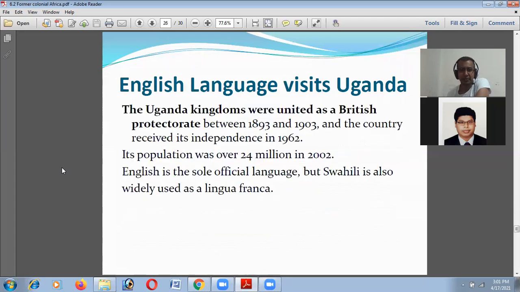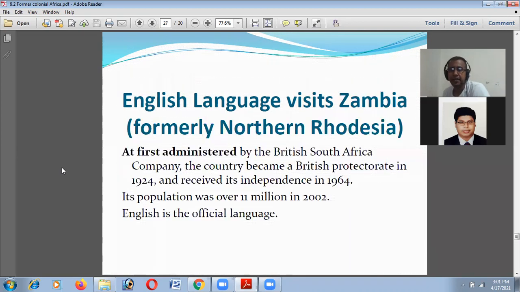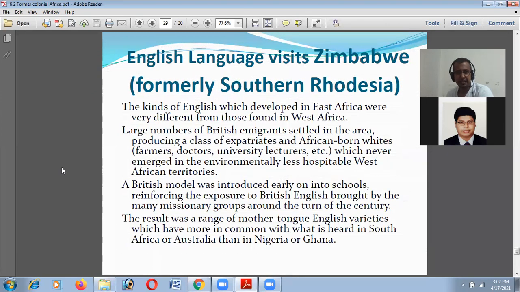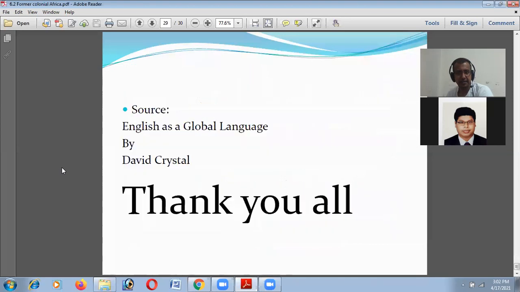And also Uganda, English is the sole official language, but Swahili is also widely used as a lingua franca. Swahili is the name of the language used in Uganda. And also Zambia, English is the official language. Its population is about 11 million in 2002. And also Zimbabwe, its population was around 11 million in 2002, and English is the official language. And this is the scenario of English language used in this area.